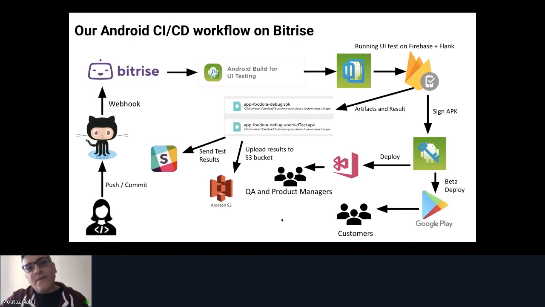So our Android CI, this is the workflow. We are using Bitrise, our CI/CD platform. From any code change, we trigger the webhook for Bitrise, building the application, because here we are building two applications: the application under test itself, and the test APK. So we build the application for UI tests, run the UI tests in Firebase Test Lab using Flank for parallelization, get the artifacts and the results, send them to a Slack channel, and upload them to an S3 bucket to generate Allure reports. After that, we send the result to the S3 bucket.